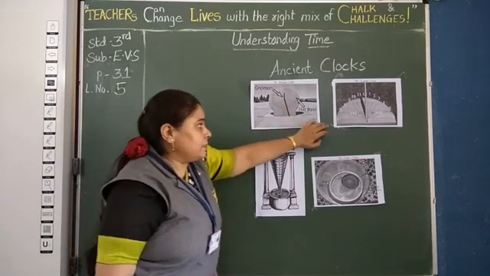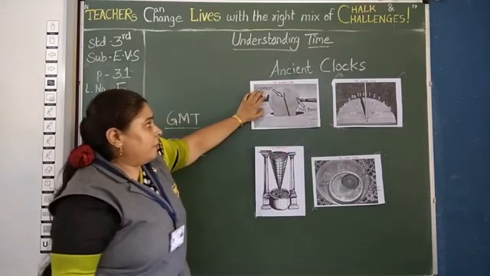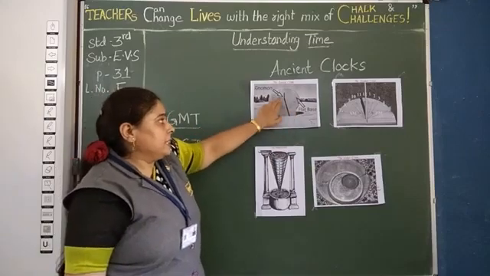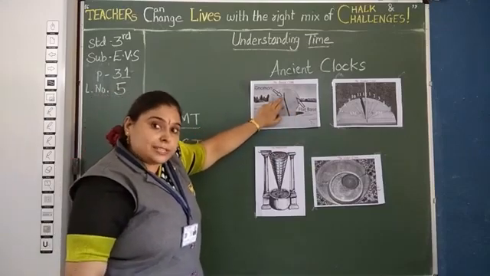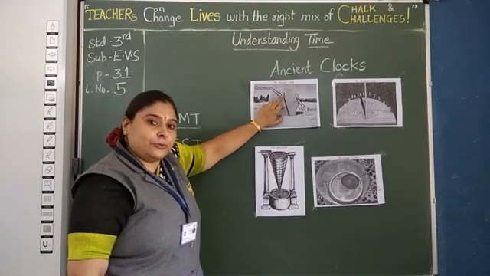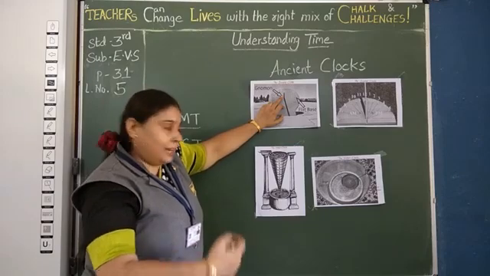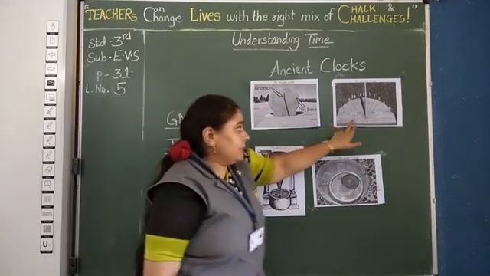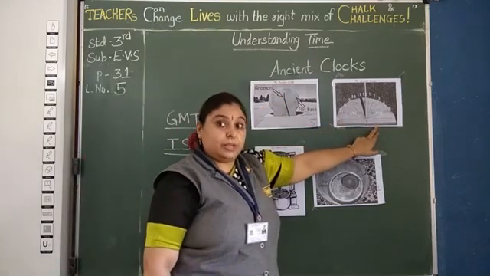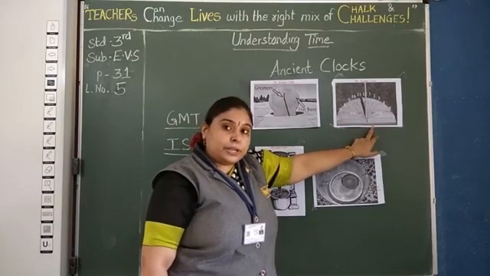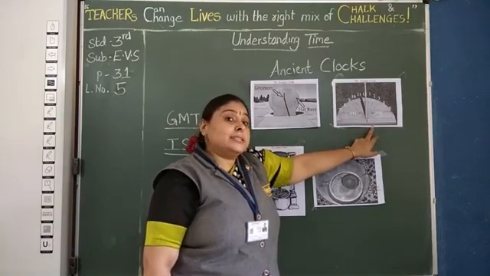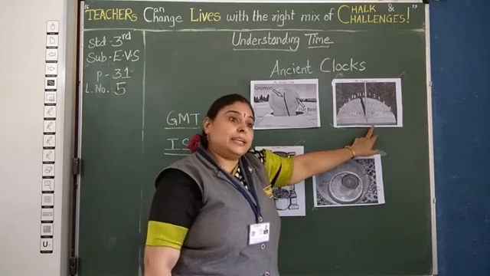These are the two types of sundial you see: the gnomon and the flat base, which is a thin rod. Simply, you can put a thin rod over the ground and see how the shadow falls over there. Understood? Here you see 6 and 6 is given, because what do we require for it? Sun rays, and sun rays we get in the day.